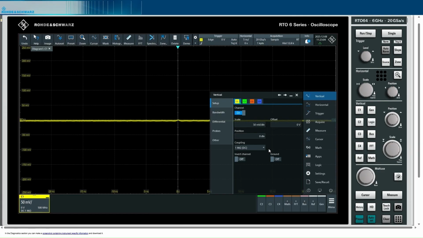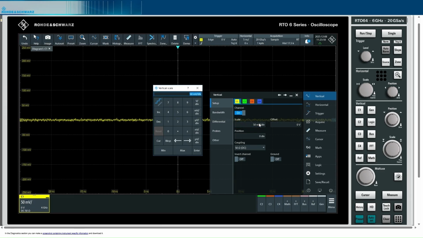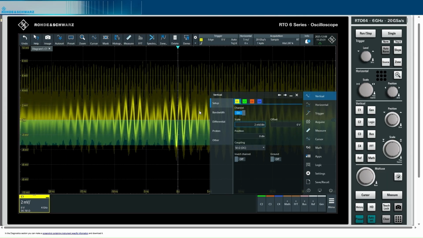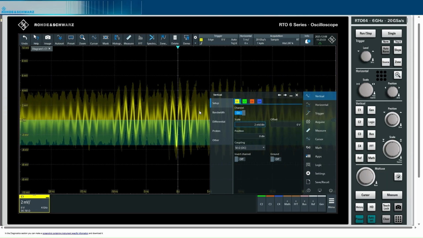The antenna needs a 50 ohm input, so I select 50 ohms here, and the scale we should set to a relatively sensitive scale, so 2 millivolts per division is a good selection. Okay, we see a noise signal here coming from the antenna.